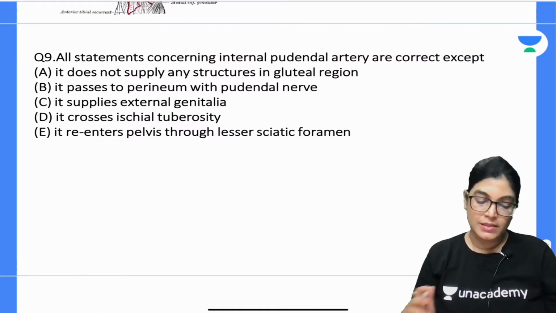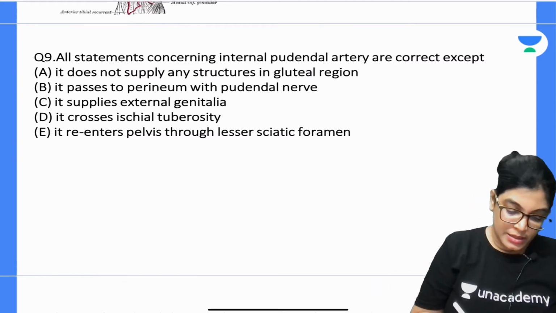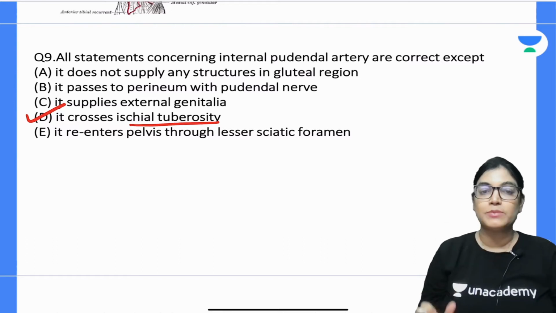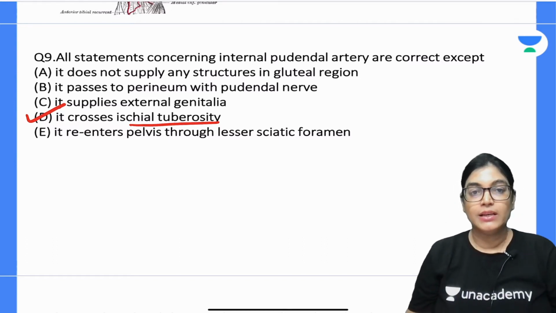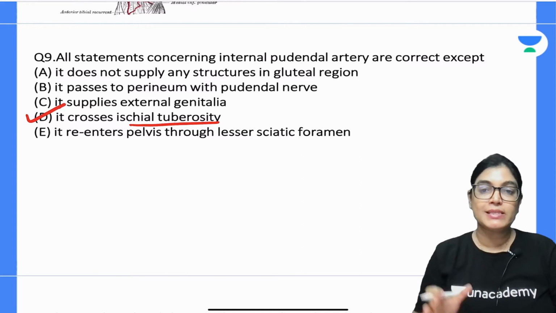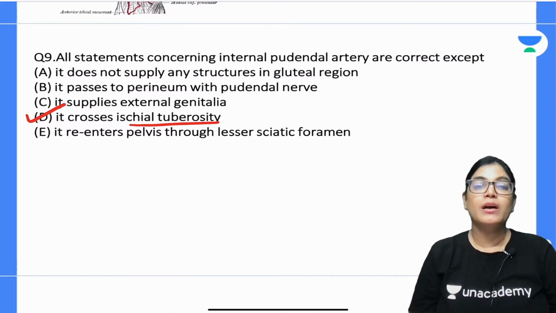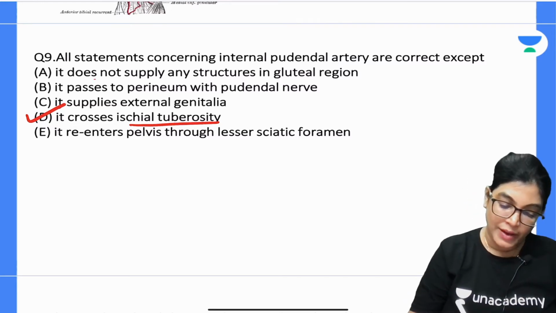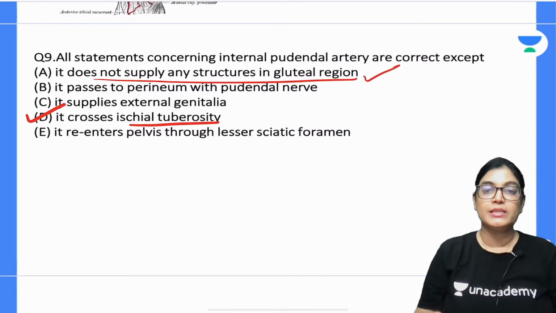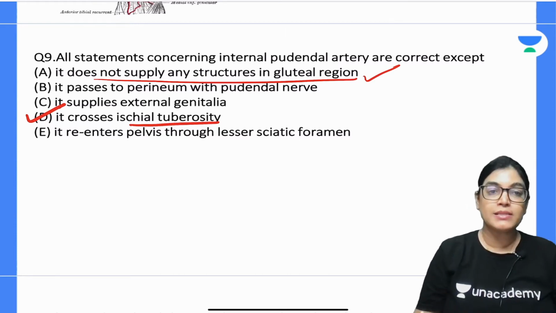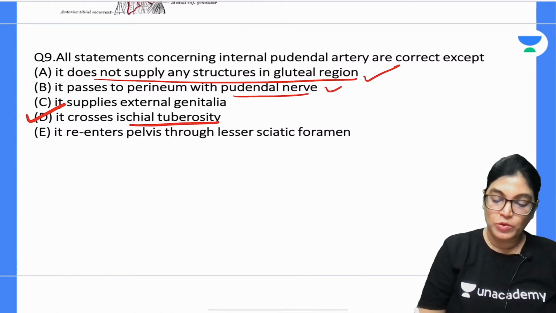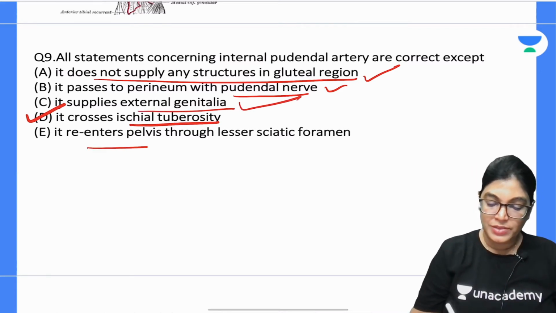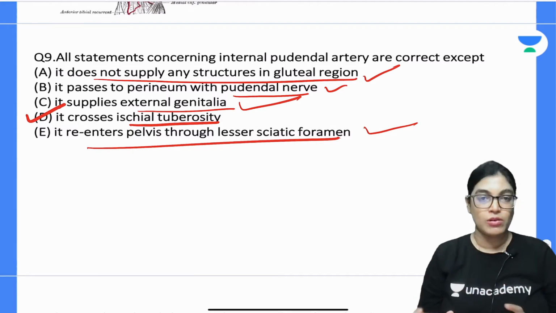So, my dear aspirants, the correct answer here will be D. It crosses the ischial tuberosity is wrong. It crosses the dorsal aspect of the ischial spine, but not the tuberosity, dear. So, this is the wrong statement about internal pudendal artery. All other options mentioned here are absolutely correct. Yes, it does not give any arterial supply to the gluteal region is absolutely correct. It passes to the perineum along with the pudendal nerve is correct. It supplies external genitalia is correct, and it re-enters through the lesser sciatic foramen is also correct.